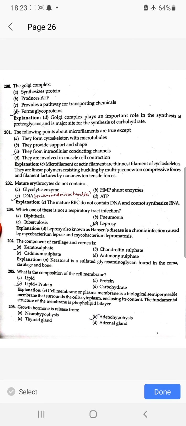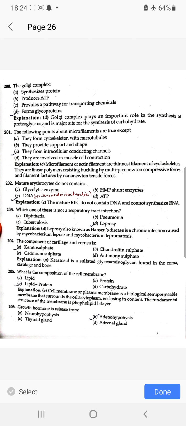Question number 201. The following points about microfilaments are true except they form intracellular conducting channels, which is the wrong statement. Mature erythrocytes do not contain DNA. Which one of these is not a respiratory tract infection? Leprosy. The component of cartilage and cornea is keratan sulfate.